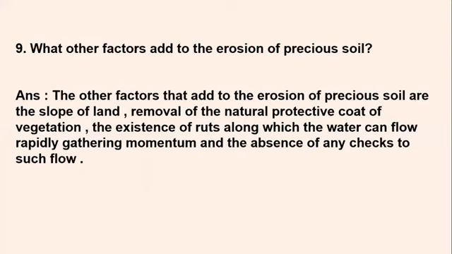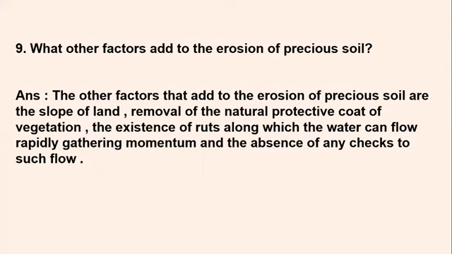Then, existence of ruts along which the water can flow rapidly, gathering momentum, and the absence of any checks to such flow. It means you sometimes have channels, small streams, like where you put pipelines and dig in such a way. If those channels exist near the greenery, what happens? These channels are known as ruts.